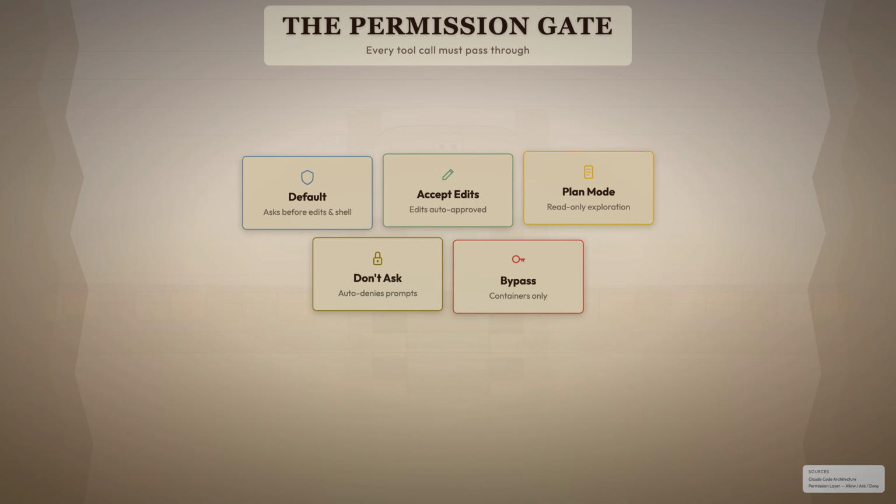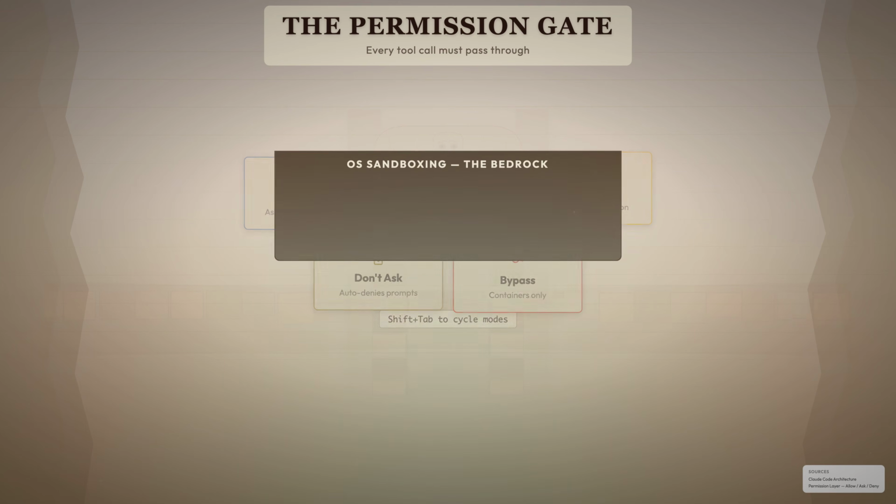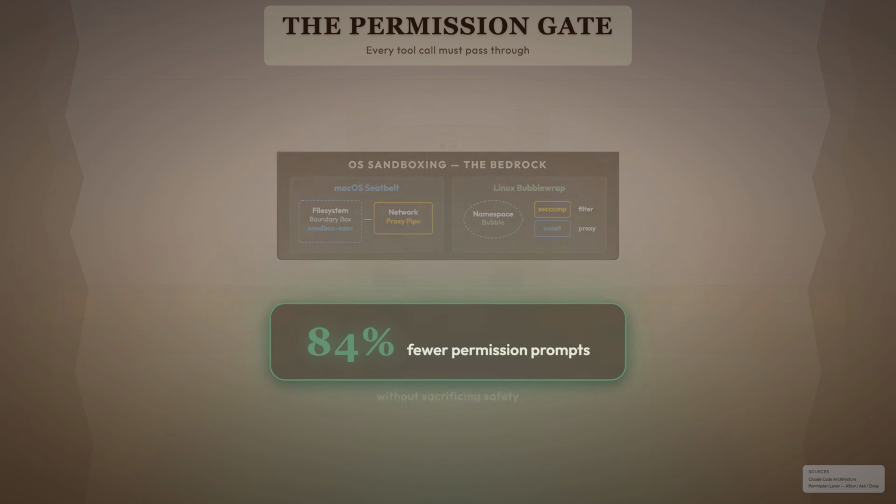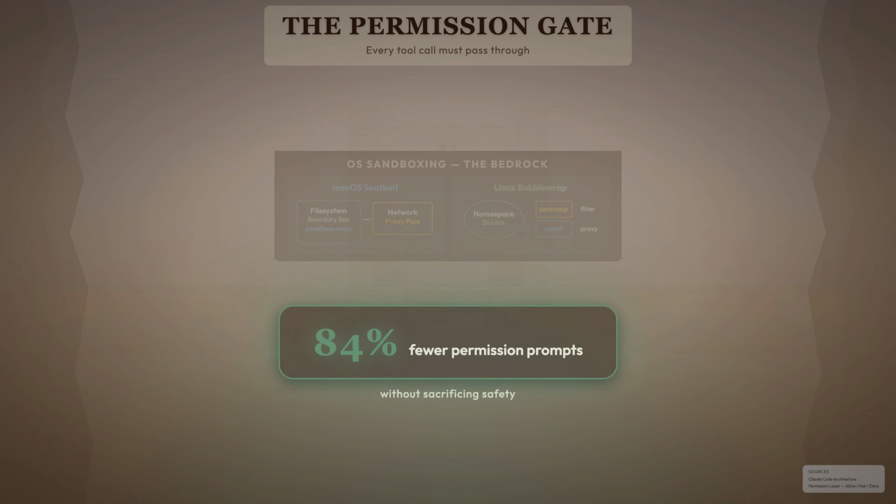And bypass mode is for containers only, no prompts at all. Cycle through them with Shift-Tab. At the bedrock level, the operating system itself enforces boundaries. On macOS, seatbelt sandboxing restricts file system access and routes network traffic through a controlled proxy. On Linux, bubblewrap creates namespace isolation with seccomp filters blocking dangerous syscalls. The result? 84% fewer permission prompts without sacrificing safety.